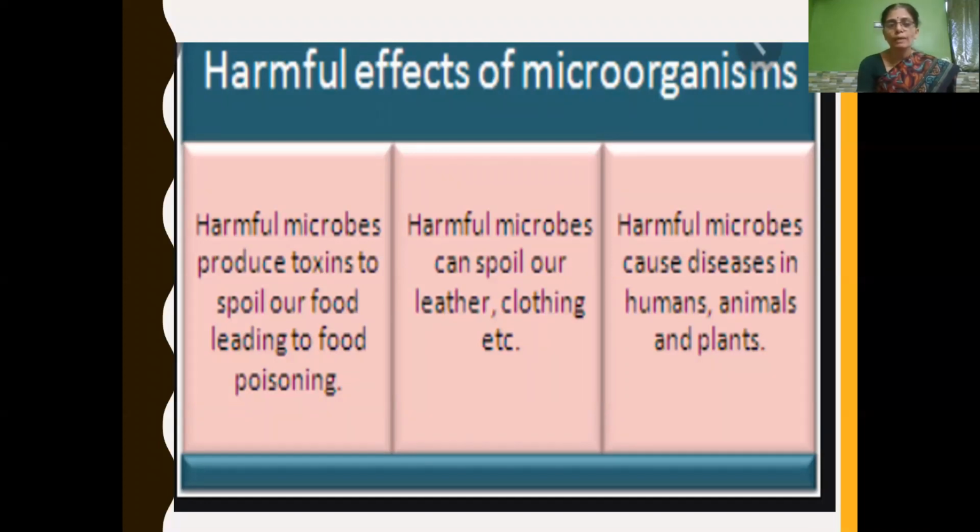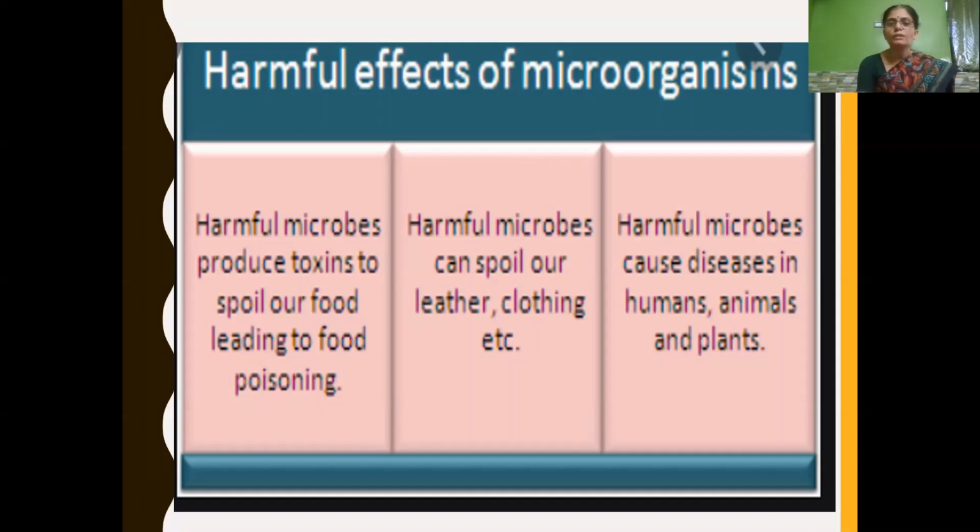Some harmful microorganisms produce toxins. Toxins, in the sense of poison, spoil our food, leading to food poisoning, and also spoil our leather, clothing, etc. They also cause diseases in humans and plants. These are all harmful effects of microorganisms.